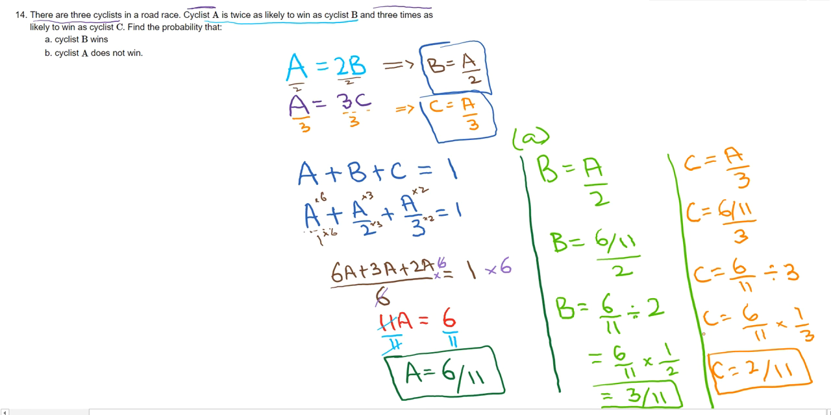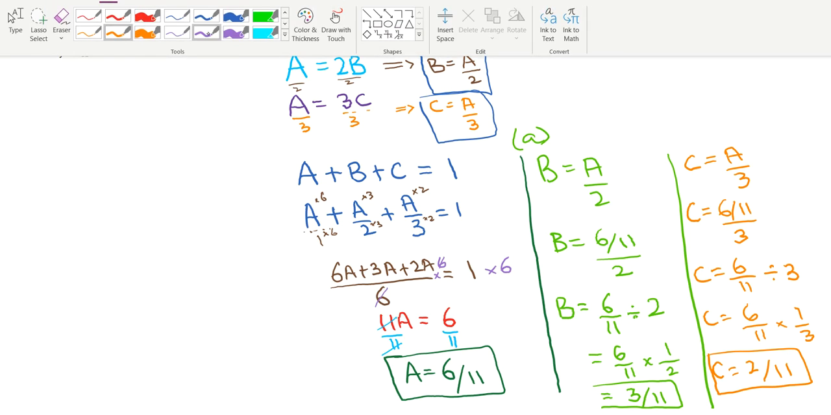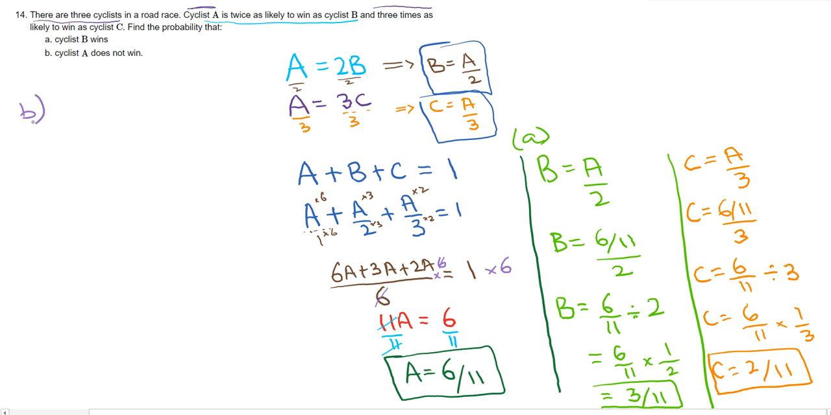And these are answers for A, B, and C. Now let's read part B. Part B says cyclist A does not win. Now remember, does not win. Okay, does not win. So I'm going to do B here. Let me change the color. Right, let's choose one. So part B says probability of A not winning.